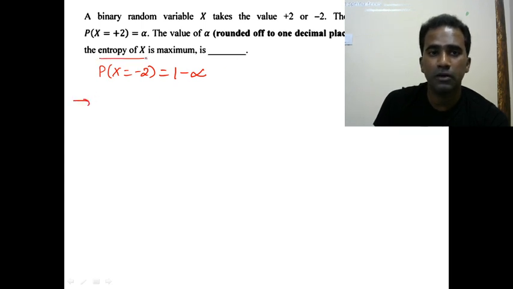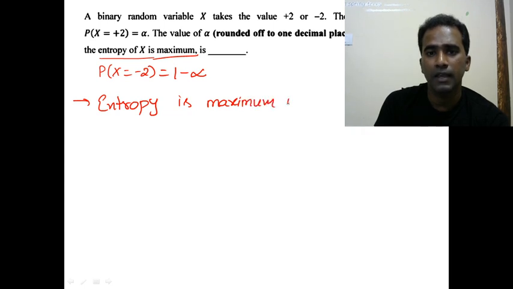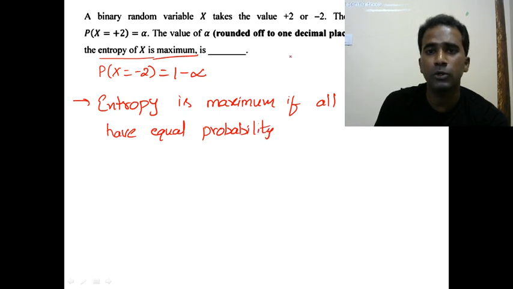So this is the most important point. Entropy happens to be maximum. Entropy is maximum if all outcomes, or all symbols, you can say, have equal probability. Here they're talking about only a two outcome case.